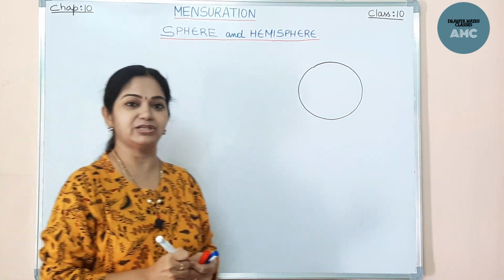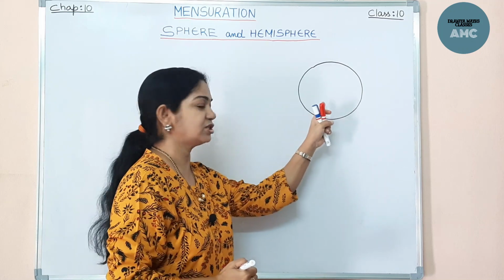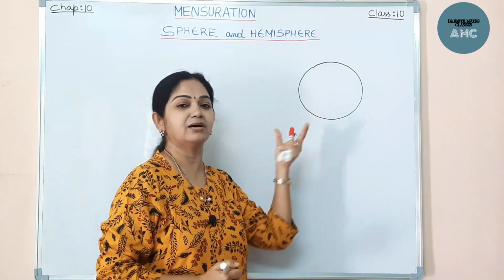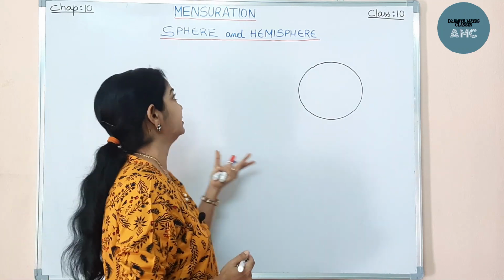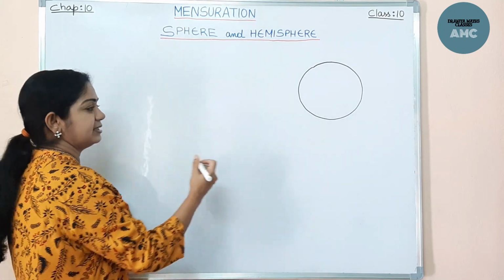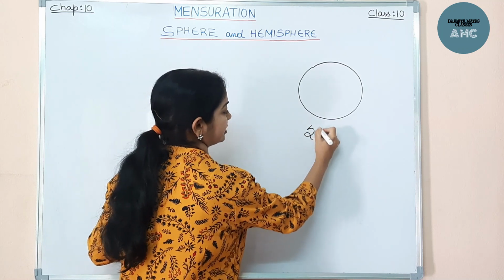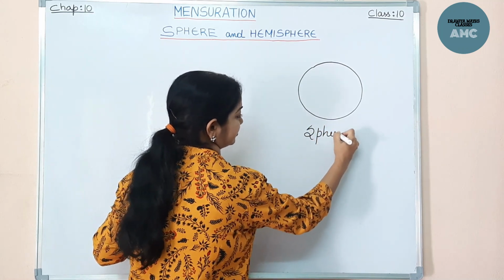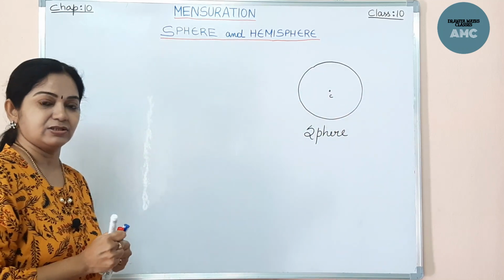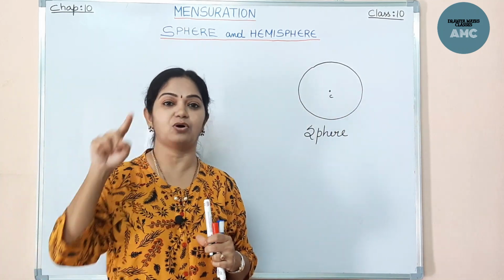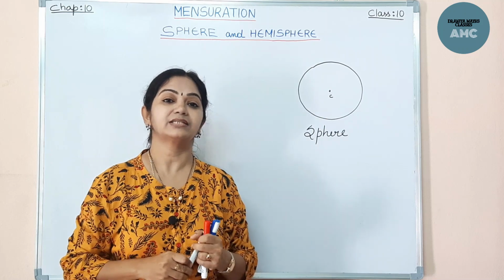Now we are going to talk about the round shaped object which is a ball which you play with. That is called a sphere. Why it is called a sphere, I'll tell you. So round shaped objects are called spheres.